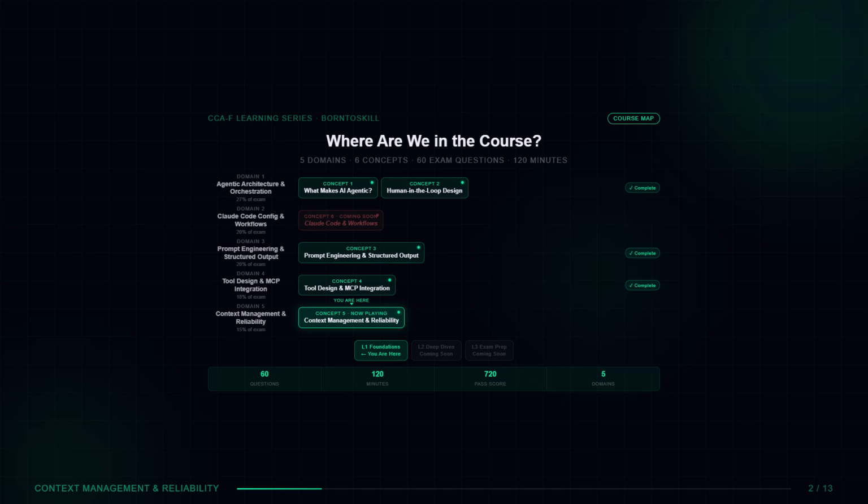Before we go deep, let us orient you in the course. Domain 1, Agentic Architecture, fully covered. Concepts 1 and 2 are published. Domain 3, Prompt Engineering, fully covered. Concept 3. Domain 4, Tool Design and MCP, fully covered. Concept 4. You are now watching Concept 5, covering Domain 5, Context Management and Reliability, 15% of your exam. A dedicated concept for Domain 2, Claude Code Configuration, follows shortly, completing the series. Right now, you are here. Let us get into it.